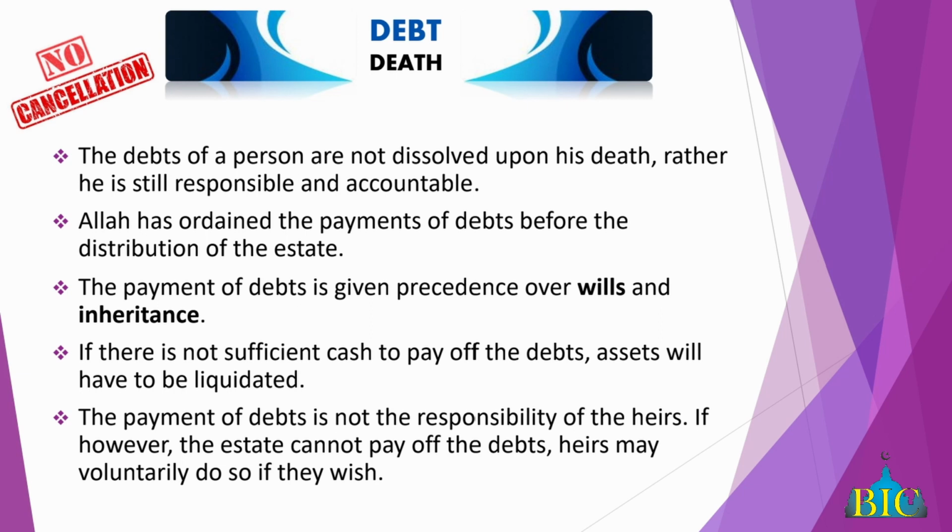So come with proof and evidence. If the person doesn't have proof and evidence, he has no claim. But if some of the heirs insist, then it will be taken from their rights, not his. It's like they're taking their share of inheritance and giving it to him.